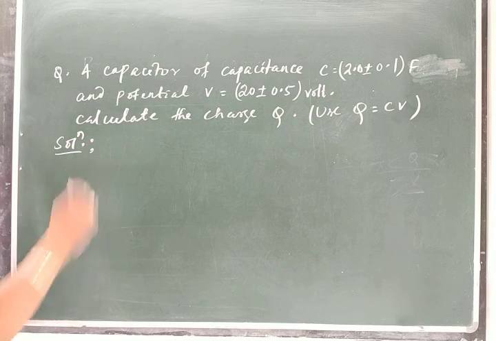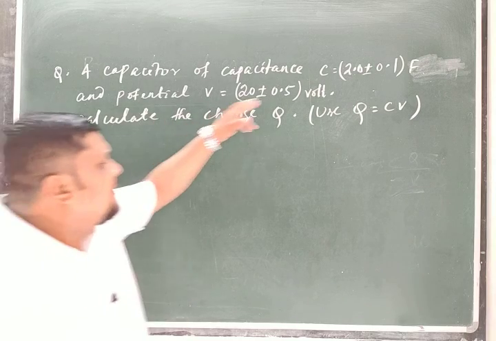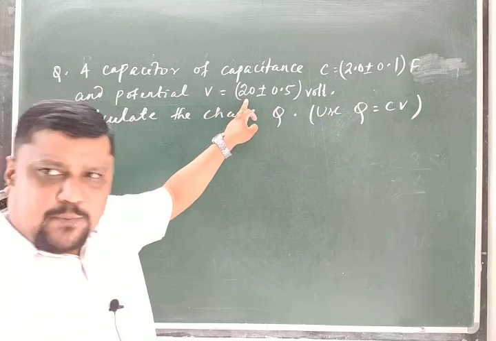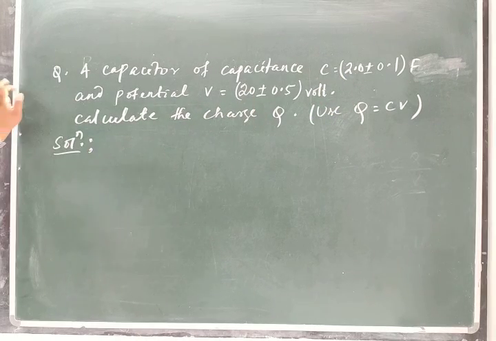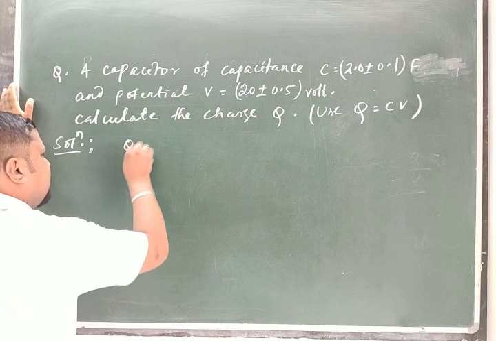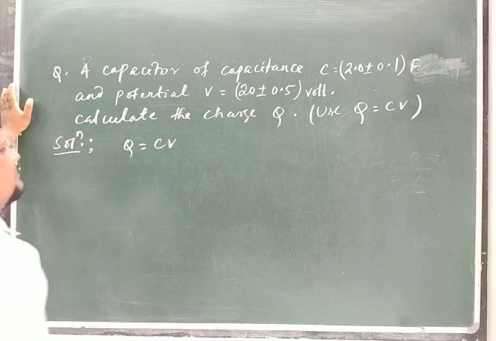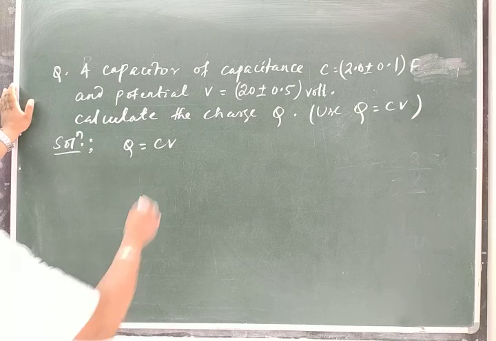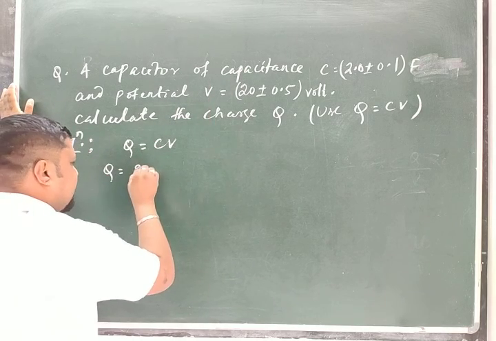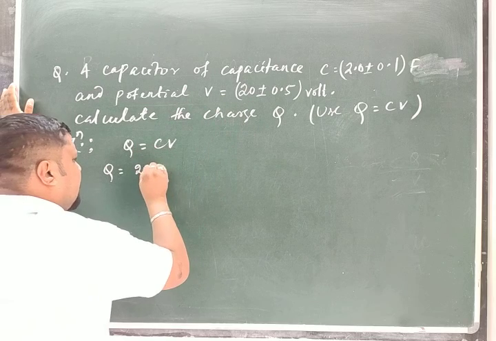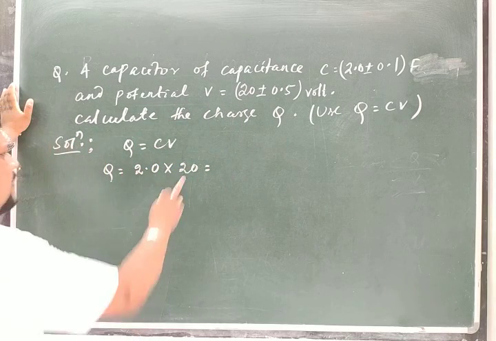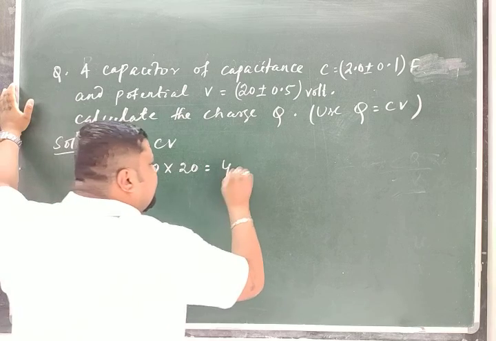If we take only the measured values without error, Q is equal to 2.0 into 20, that is 40.